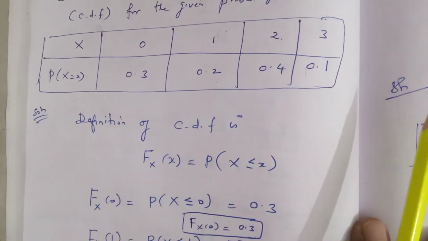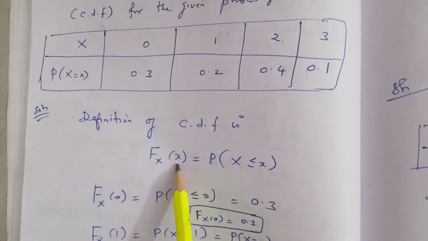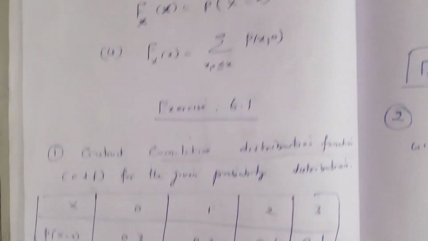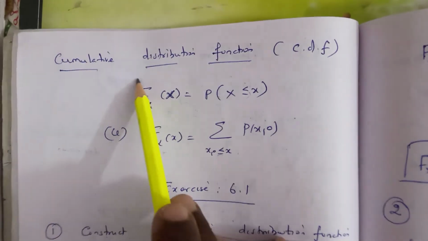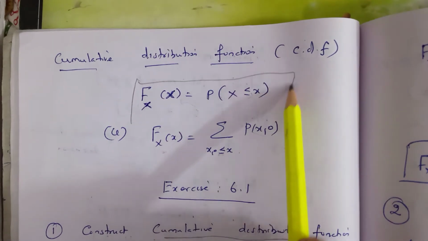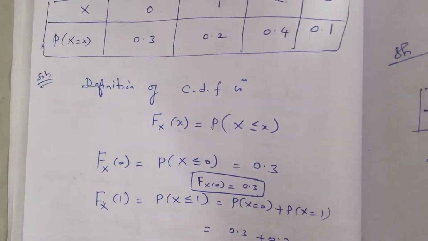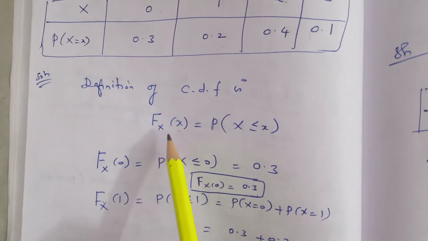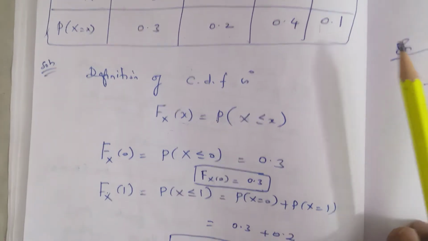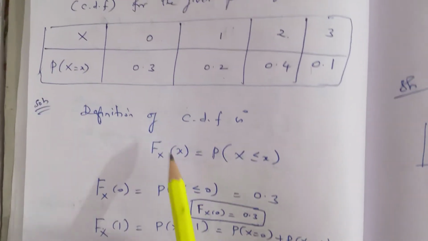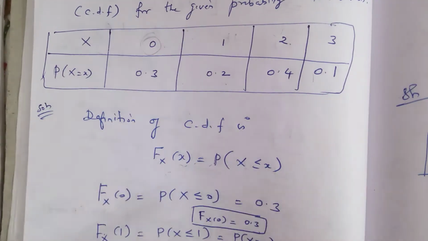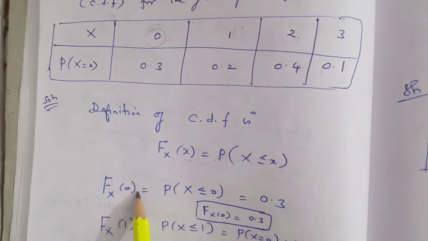So the definition of CDF is F_X of x equal to probability of X less than or equal to x. So we have to take the definition of CDF. First we take 0, F_X of 0.